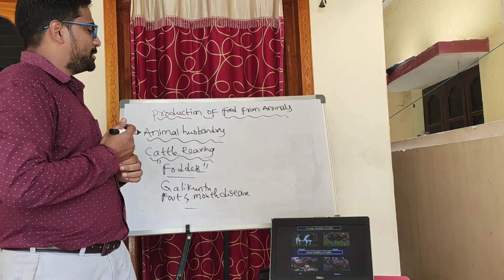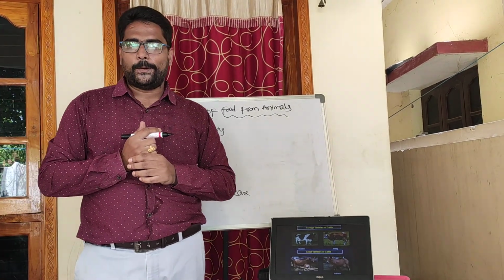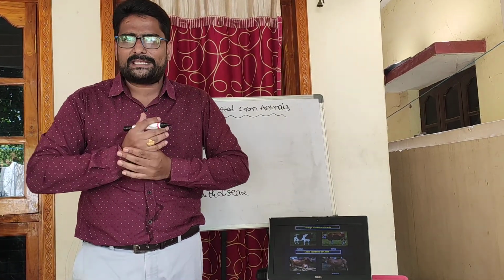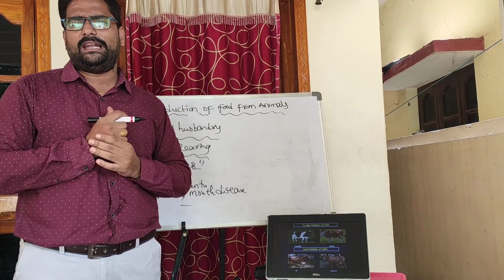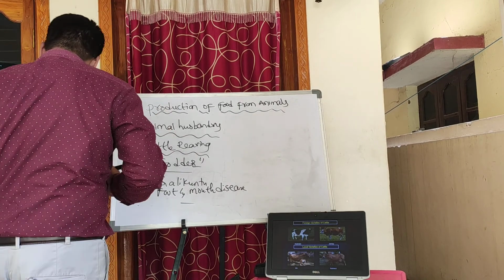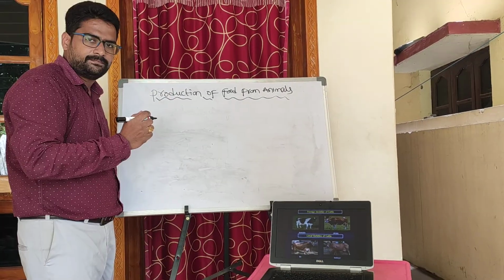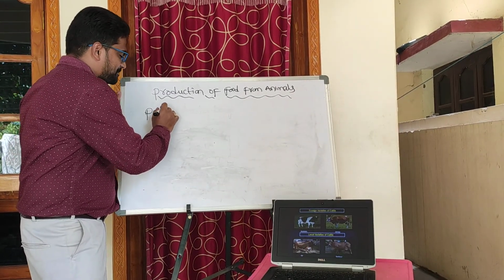Now children, let me explain a process. On the back of milk packets, have you seen pasteurization written? What is pasteurization, children?